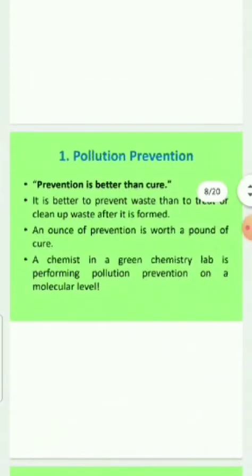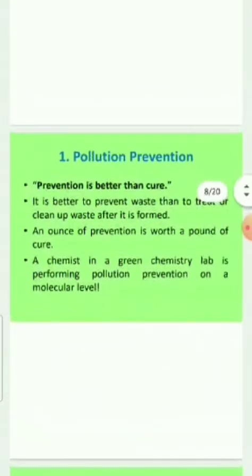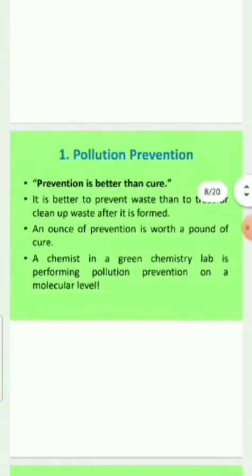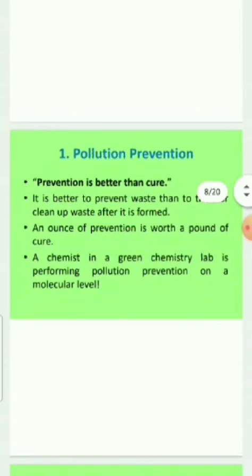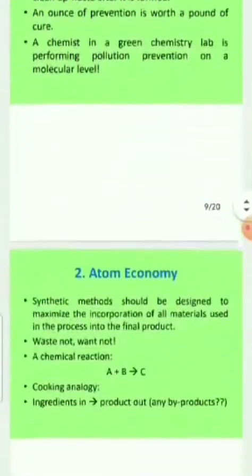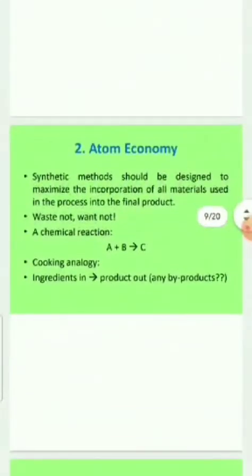Suppose the wastes which are produced in a bulky manner are allowed to mix with the water bodies present in the locality, which may cause severe pollution and damage to the environment. So we have to prevent the wastage, prevent the mixing of chemicals into the water bodies, and we have to prevent the pollution.